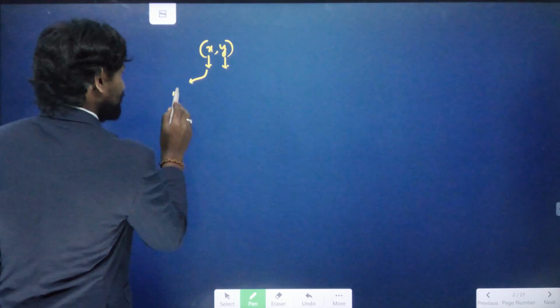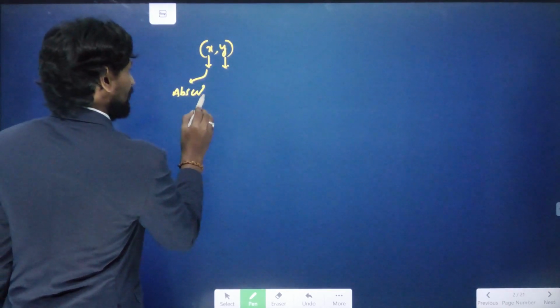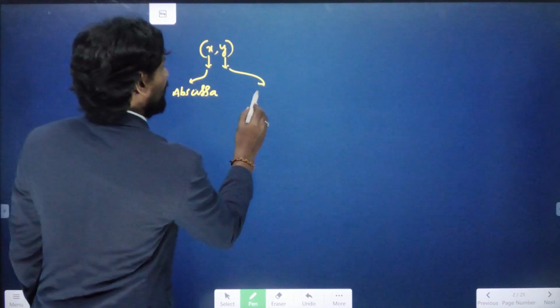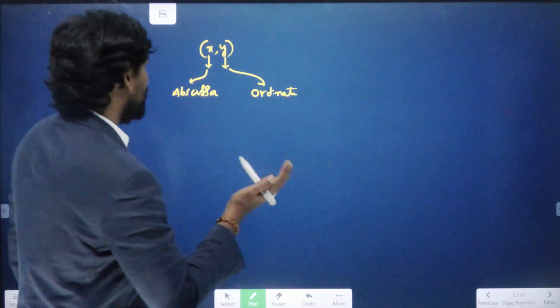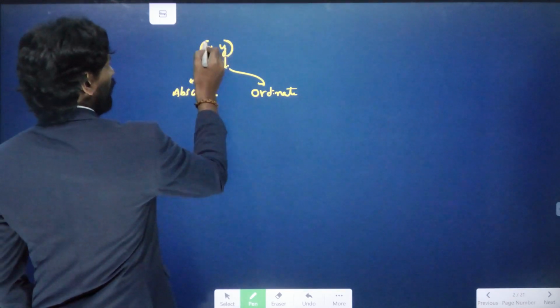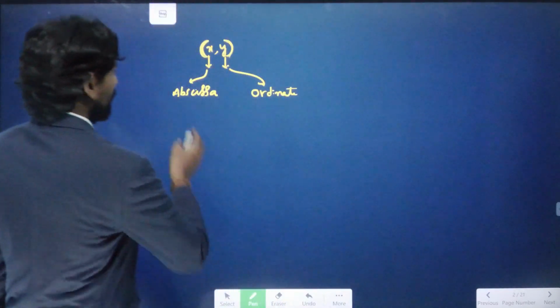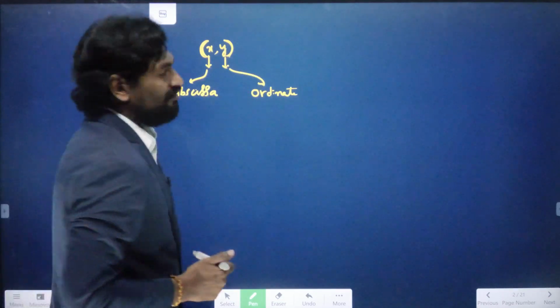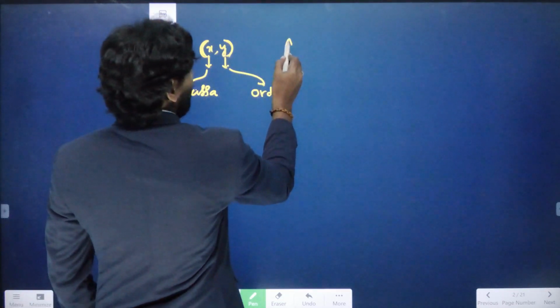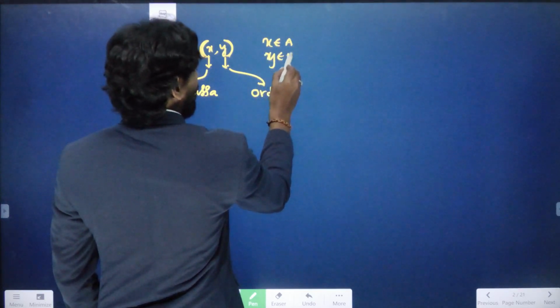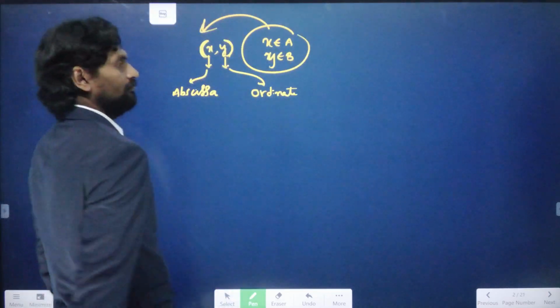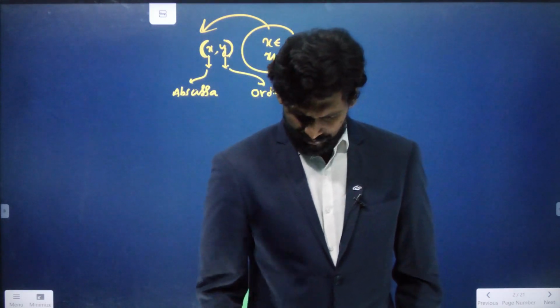The first element is called the abscissa, and the second element is called the ordinate. We arrange the pair as x comma y, where x is the abscissa and y is the ordinate, and these x and y can be taken from two different sets: x belongs to capital A and y belongs to capital B.